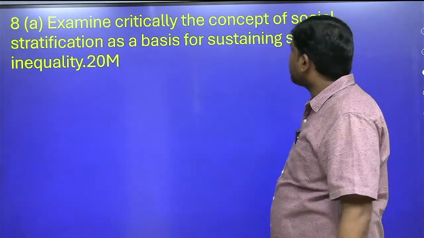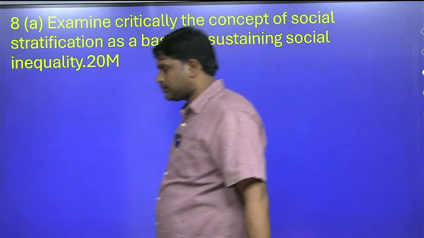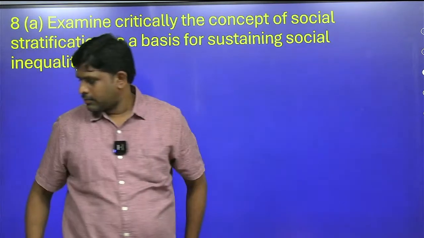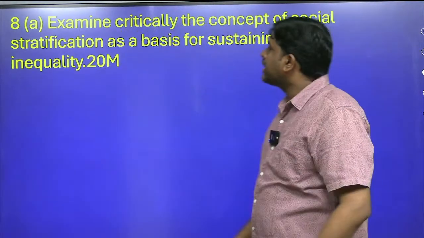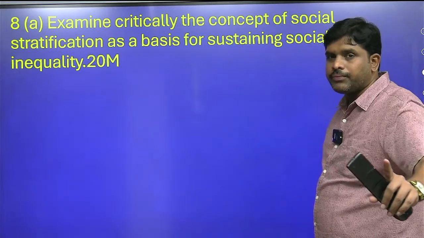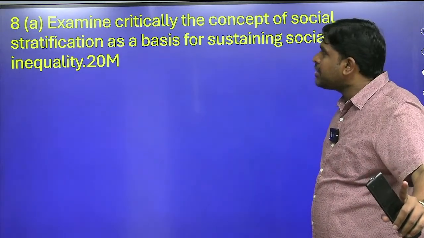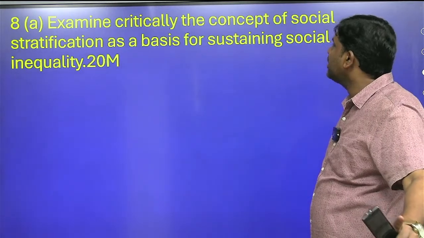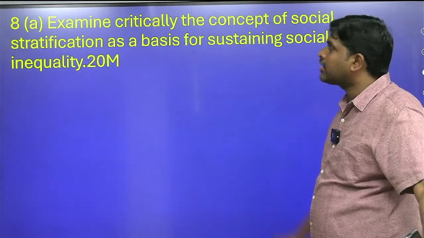Examine critically the concept of social stratification as a basis for sustaining social inequality.